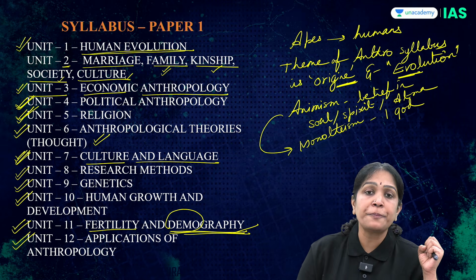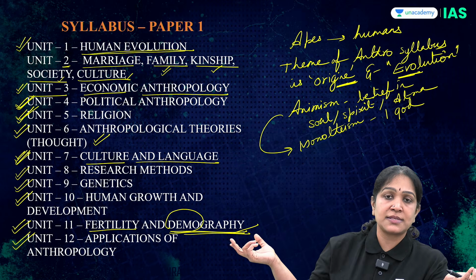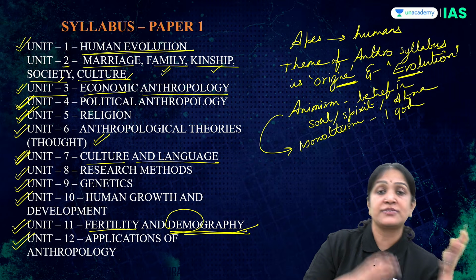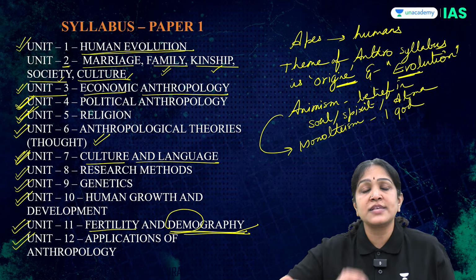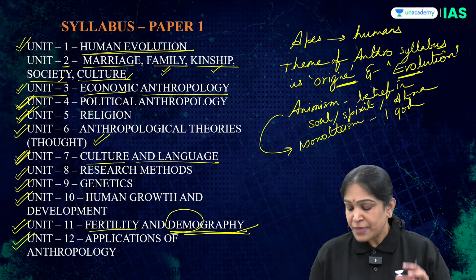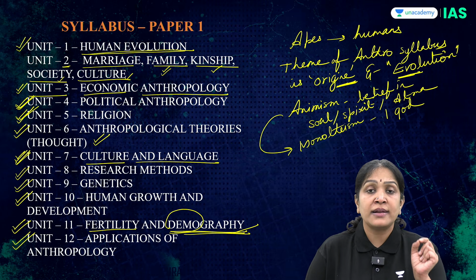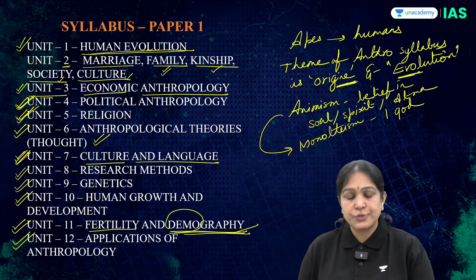Or if a very short person chooses high jumping as a sport, the chance of success can be less. Or a very thin, weak, skinny person chooses wrestling as a sport, the chance of success can be less. So how to choose the correct sport so that the success chance can be increased. So these kind of topics we study, applications of anthropology, that is where do we use anthropology knowledge in our real life. So that is unit 12.